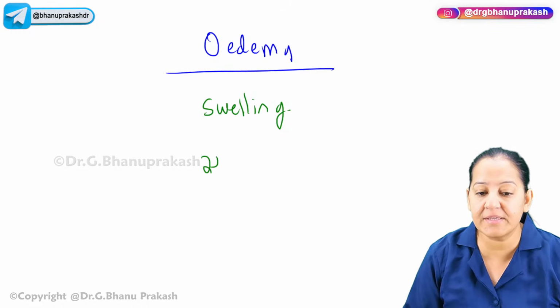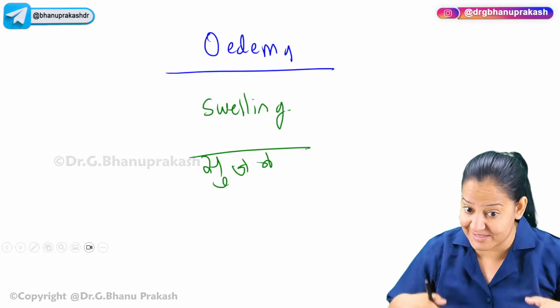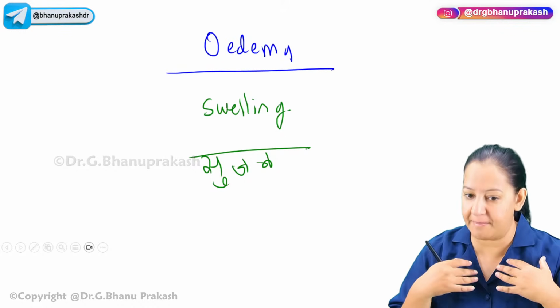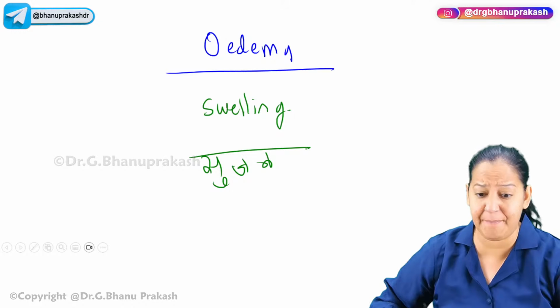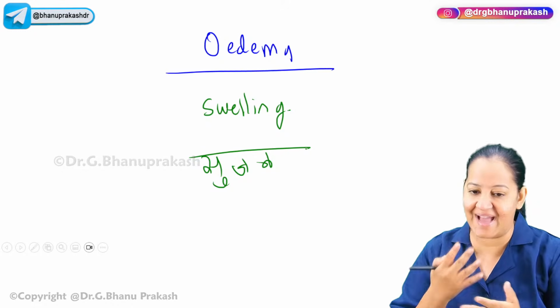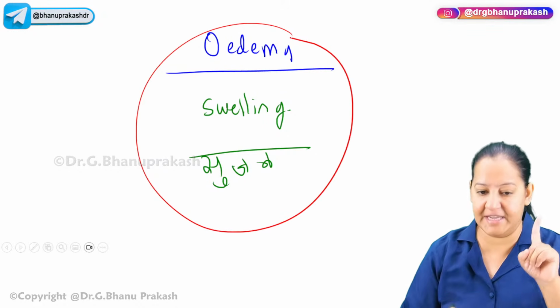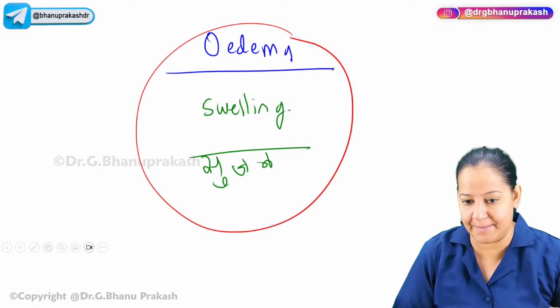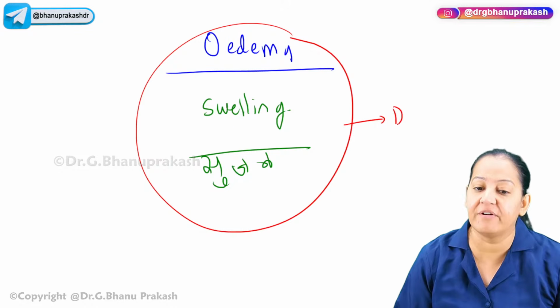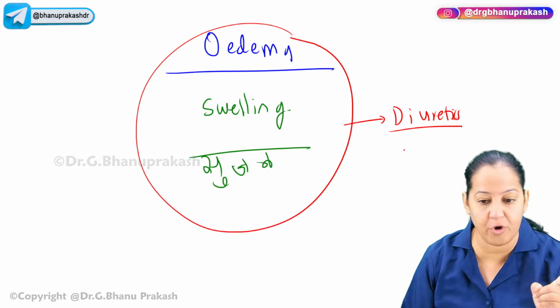In Hindi, it is known as sujan. Anywhere on the body, from head to toe. It can be external or internal, pulmonary edema, hepatic edema, any internal organ, or external on the face, the legs, anywhere. So whenever a patient comes to you with such a complaint, edema, swelling, sujan, the meaning is the same. For symptomatic relief we give diuretics, not for cure.